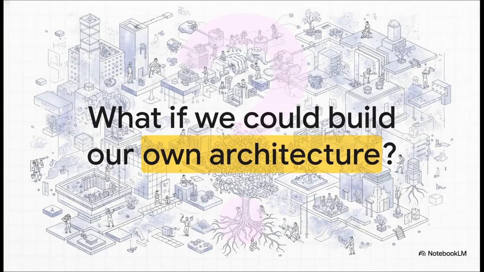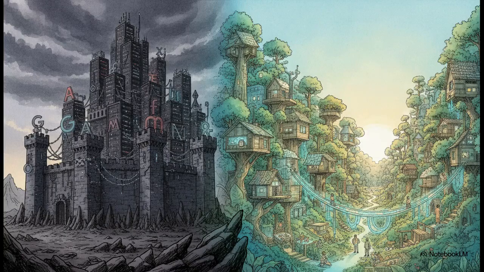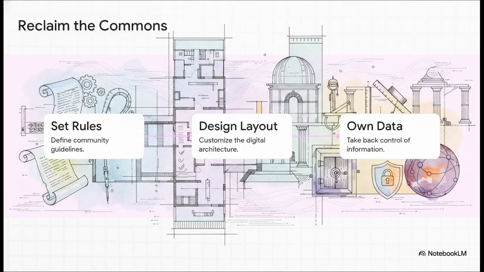But what if we stopped settling? What happens when communities take the power back and become the digital architects? The future is absolutely decentralized. We no longer have to be digital renters paying off Silicon Valley feudal lords. It's time to reclaim the commons. You set the rules, design the layout, and actually own your community's data.